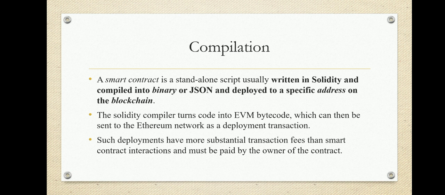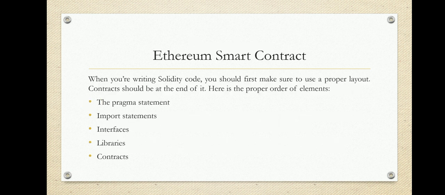The bytecode is known as binary or JSON, and later this bytecode can be deployed to a specific address on the blockchain network. The Solidity compiler turns code into EVM bytecode, which can then be sent to the Ethereum network as a deployment transaction. Such deployments have higher transaction fees than smart contract interactions and must be paid by the owner of the contract. So this is the compilation process in Solidity.